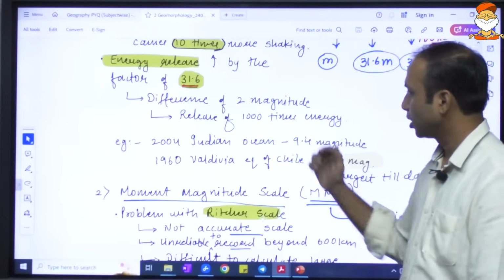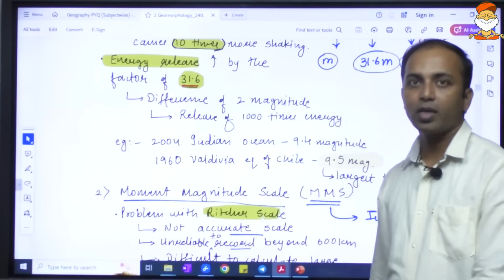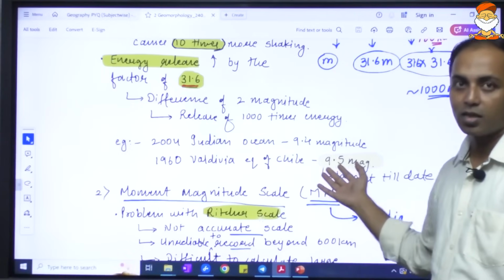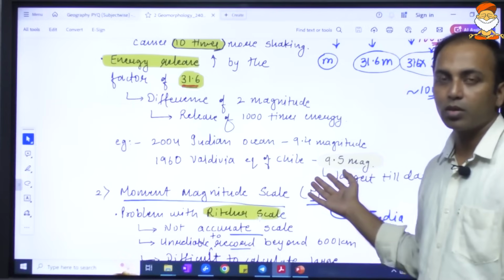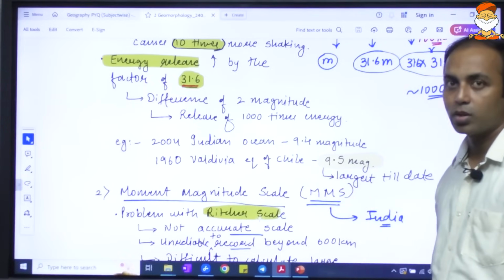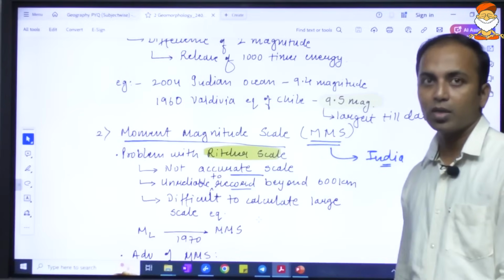Then for example, in 2004, in the case of the Indian Ocean, a 9.4 magnitude earthquake, one of the biggest earthquakes. 1960 Valdivia earthquake of Chile, in South America, 9.5 magnitude earthquake. This is the largest earthquake so far.